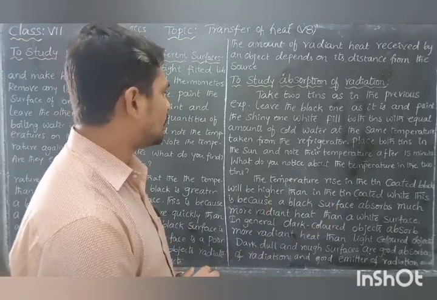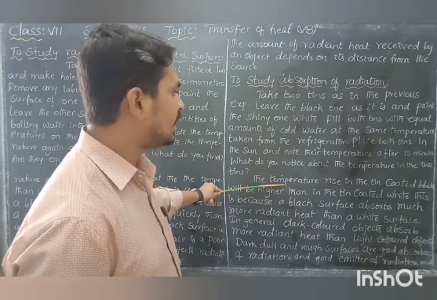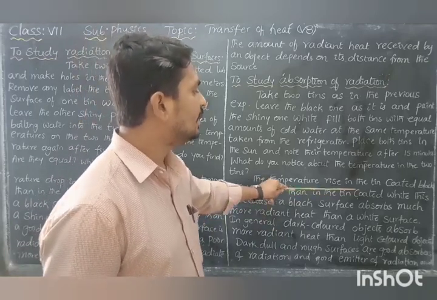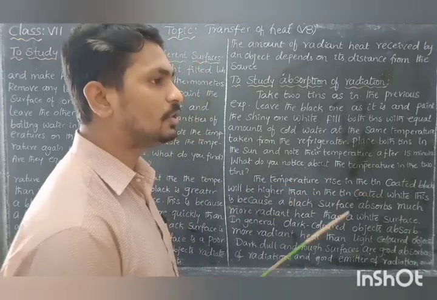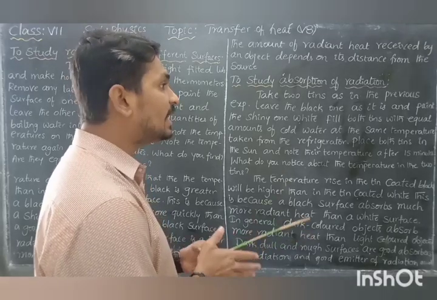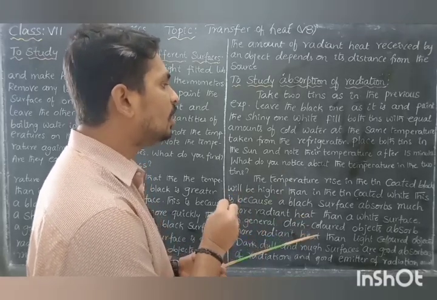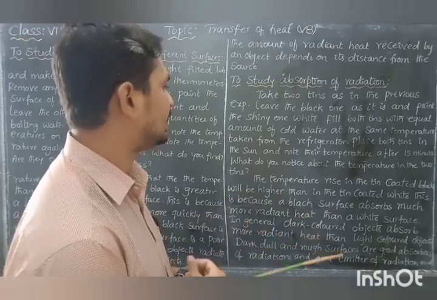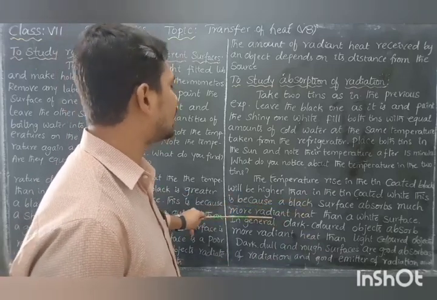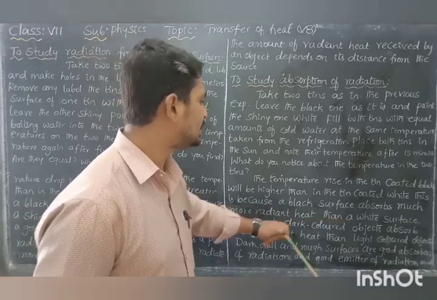What you understand from this is that the temperature rise in the tin coated black is higher than in the tin coated white. Compared to the white surface, the black coated tin absorbs more heat. This is because a black surface absorbs much more radiant heat than a white surface.